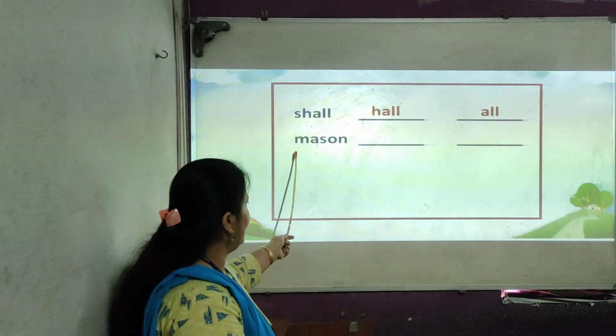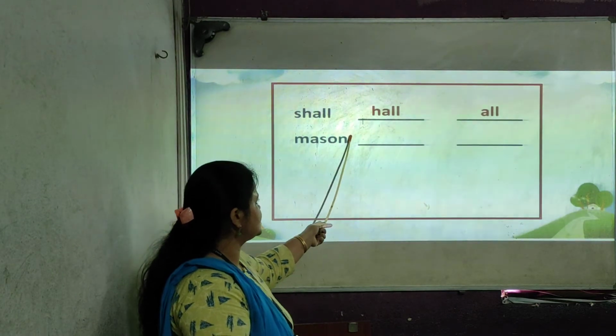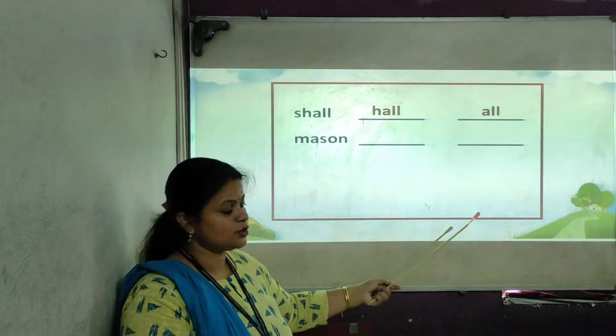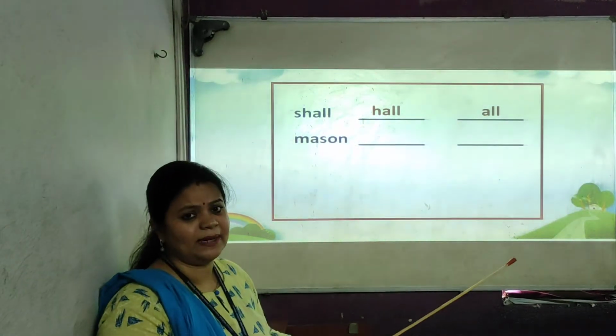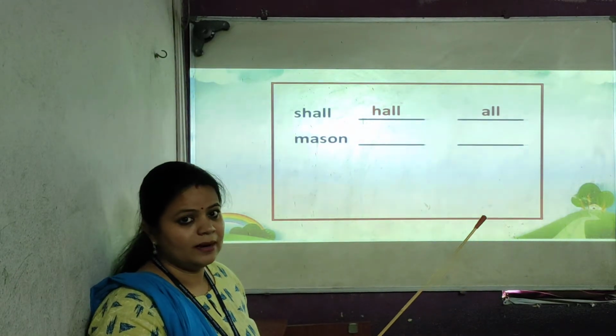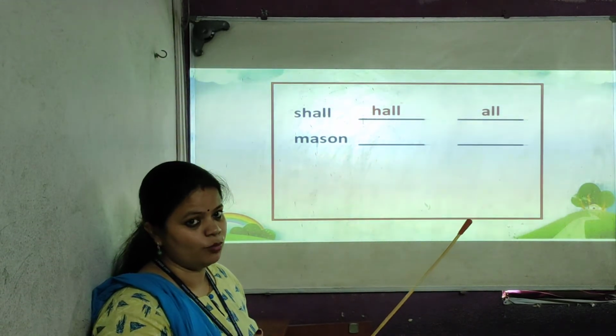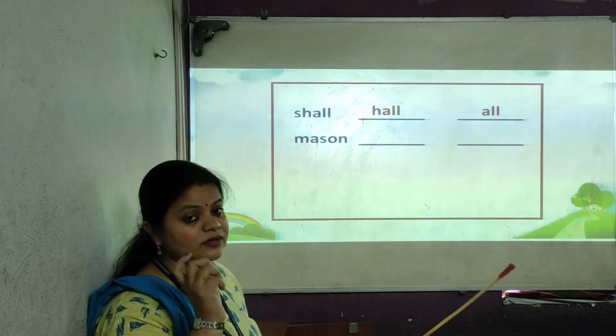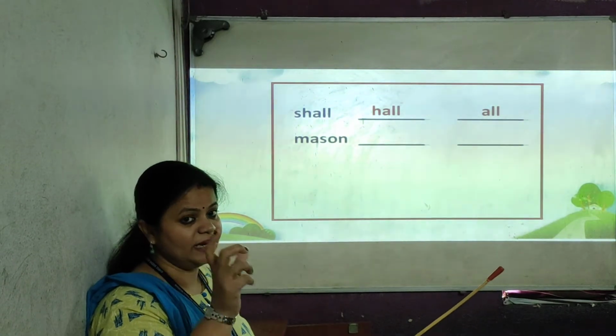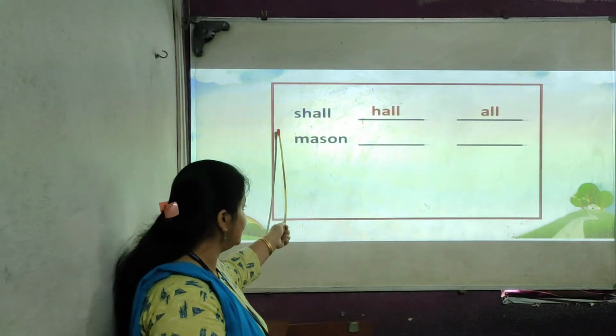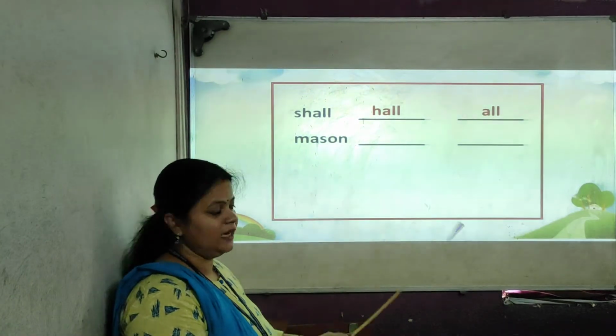If you will write M-A is mass, S-O-N sun, O-N on, so it's wrong. M-A-S, is there any meaning? It's not any meaningful word. So you have to find out the words which are meaningful. Which words are hidden in this and it should be meaningful.